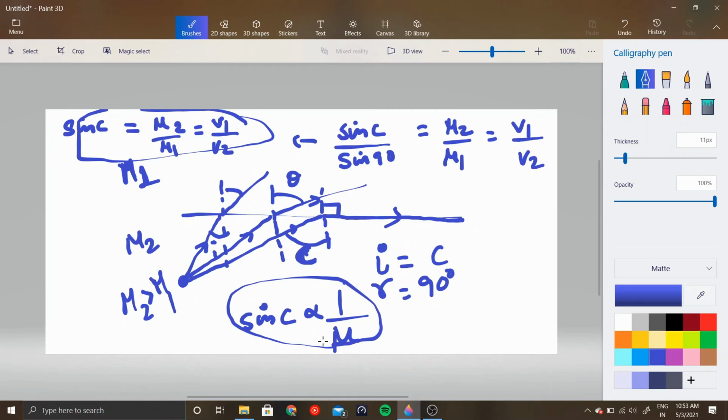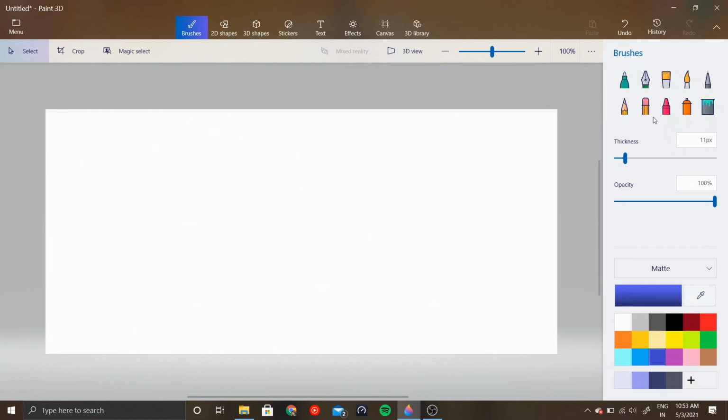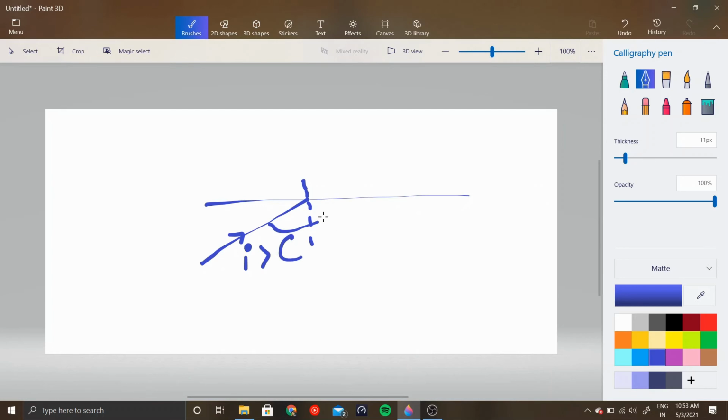Cool. Now what happens when this angle is further increased, right? You are hitting the surface with an angle greater than the critical angle. What happens if you hit the surface with an angle which is greater than the critical angle? The entire light gets reflected back into the same medium, and this phenomenon is termed as total internal reflection.